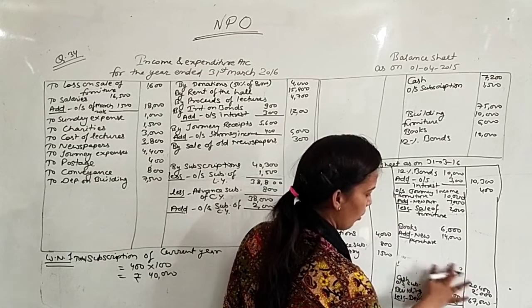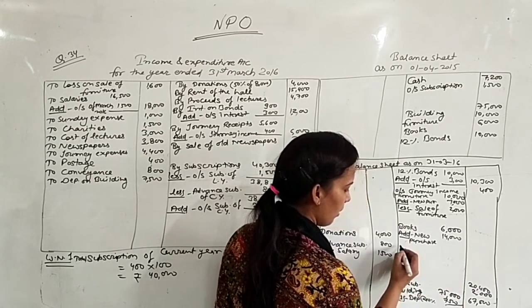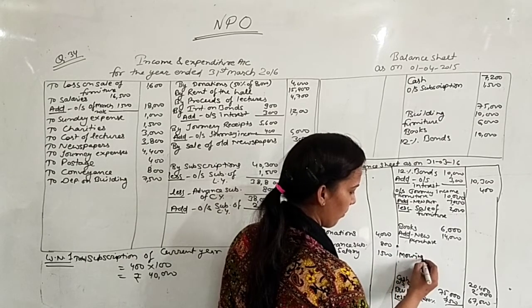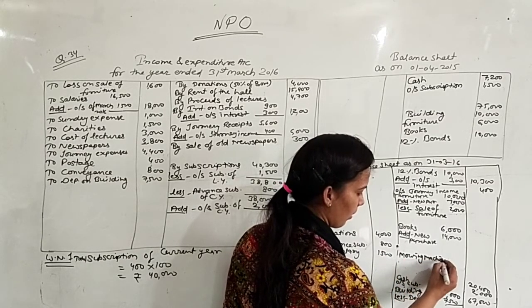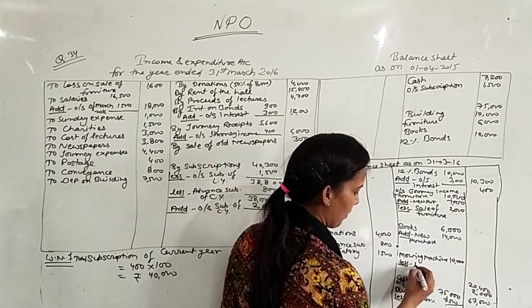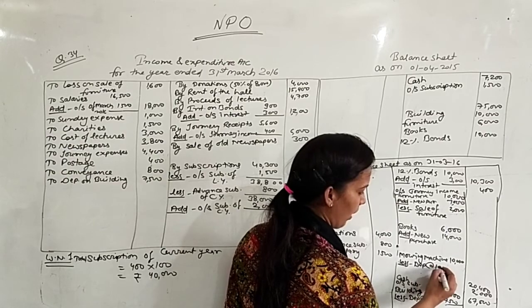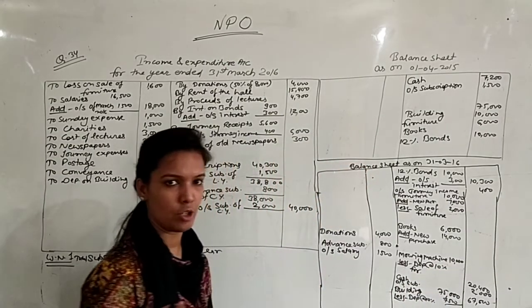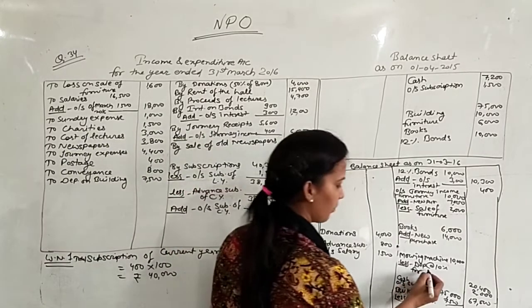So you can write here like this. Moving machine 10,000, less depreciation at the rate of 10% for how many months? July to March, that is 9 months.